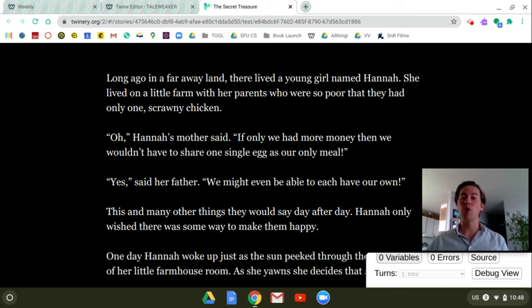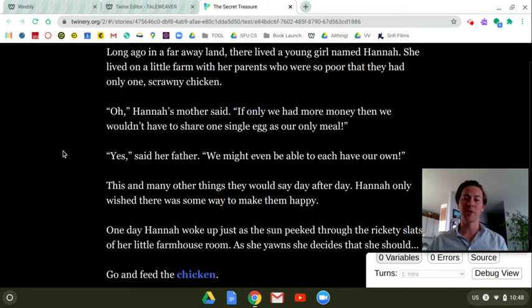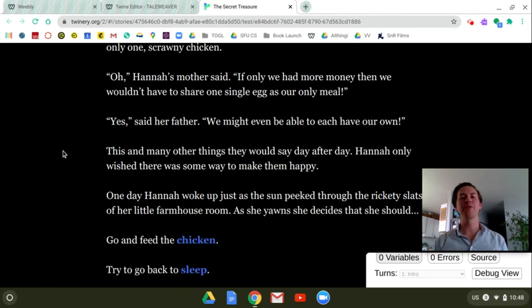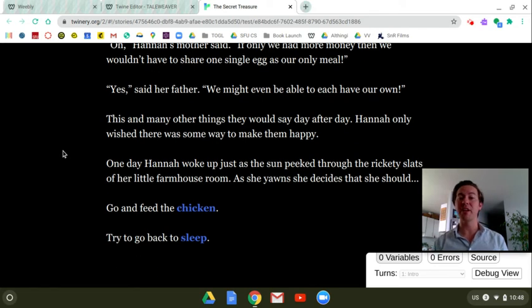Long ago, in a faraway land, there lived a young girl named Hannah. She lived on a farm with her parents, who were so poor they had only one scrawny chicken. "Oh," Hannah's mother said, "if only we had more money, then we wouldn't have to share one single egg as our only meal." "Yes," said her father, "we might even be able to each have our own." This and many other things they would say day after day. Hannah only wished there was some way to make them happy.